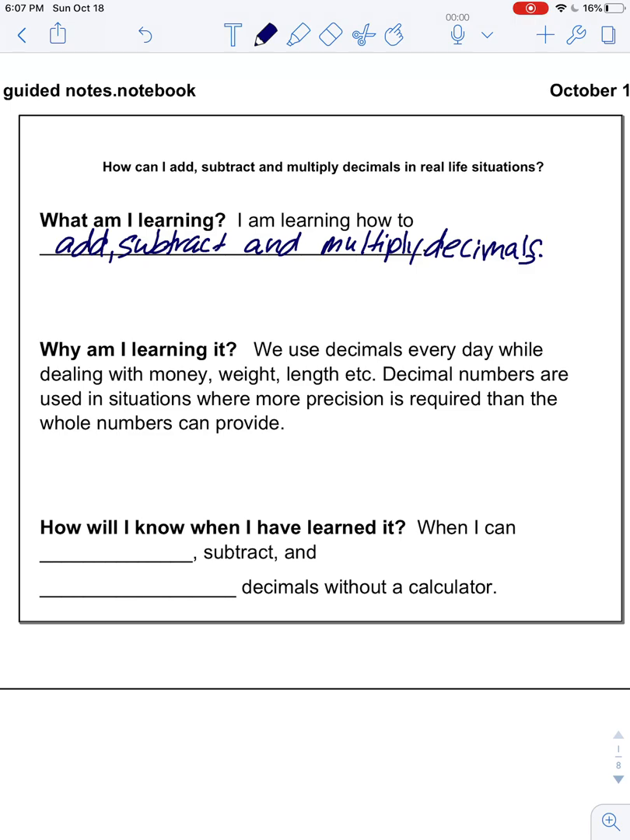How will I know when I learned it? When I can add, subtract, and multiply decimals without a calculator.